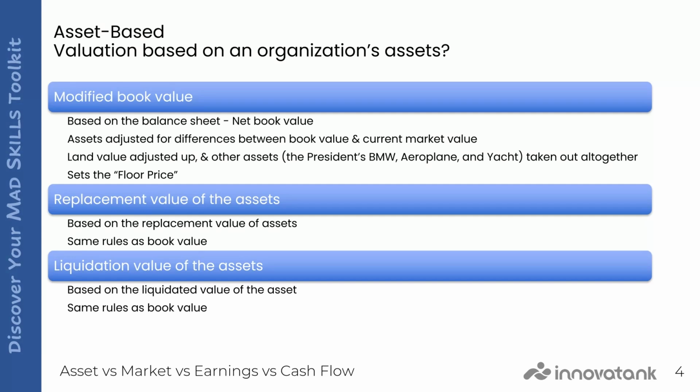Asset-based valuations look at what a company's assets are worth. There's book value, straight from the balance sheet; adjusted book value, modified for current market values and removing items that shouldn't be there; replacement value, the cost to replace the assets today; and finally, liquidation value, what you could get if you sell everything off. This last method sets a clear floor price, useful when assets are the main value driver.